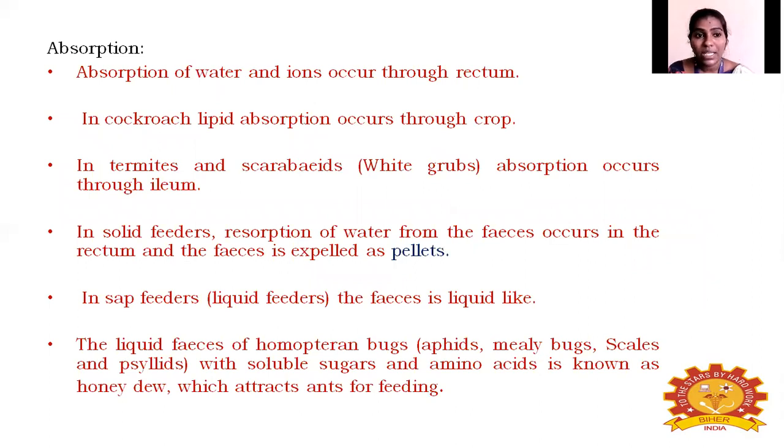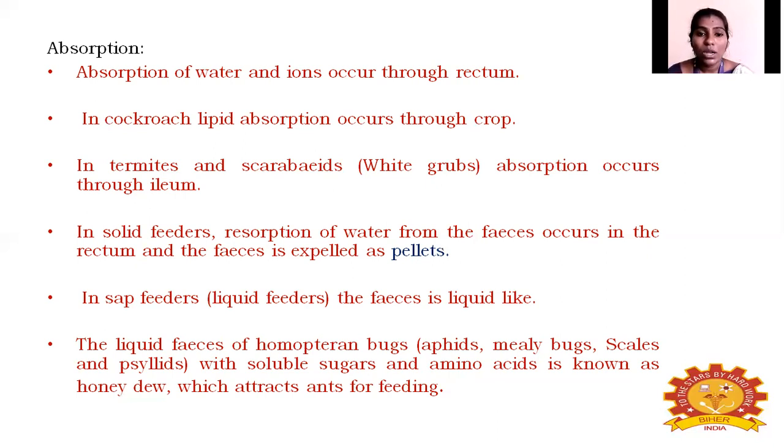After the absorption of nutrients, water, amino acids and simple sugars, the undigested food particles are moved through the pyloric wall to the hindgut. In the hindgut, the absorption of water and ions occurs again in the rectum. From the fecal matter, the remaining excess water and ions are absorbed again, which can also be called reabsorption.